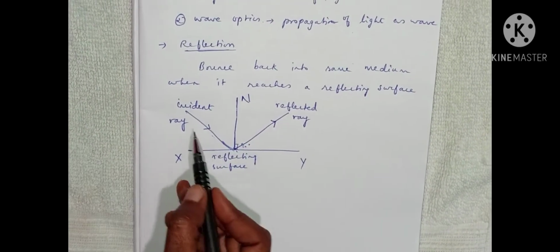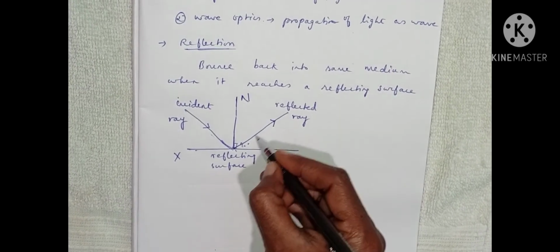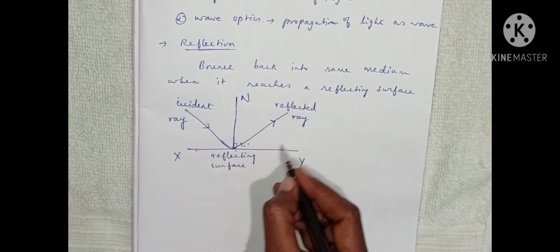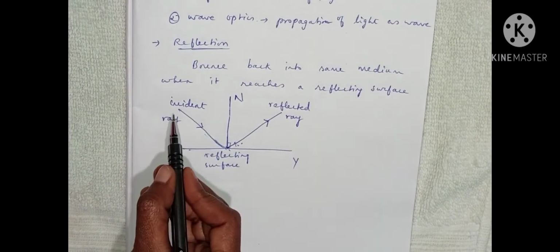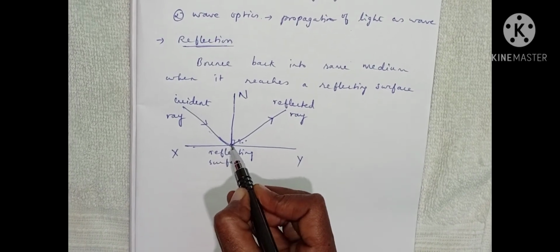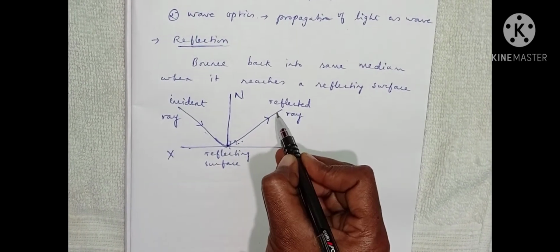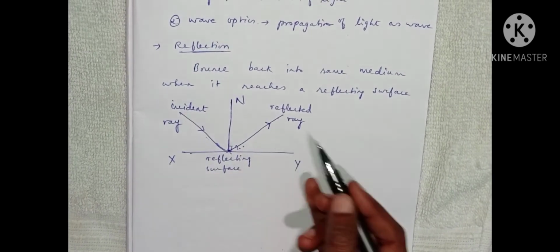The ray is incident on the reflecting surface and bounces back into the same medium. This is a medium. It may be an air medium.